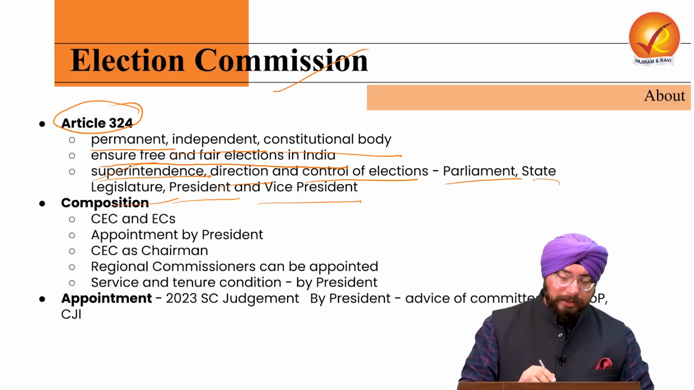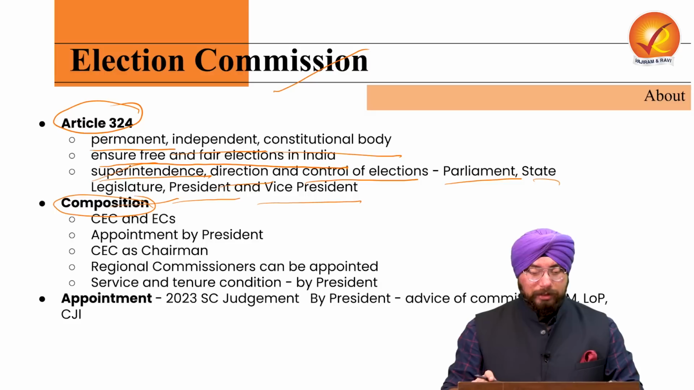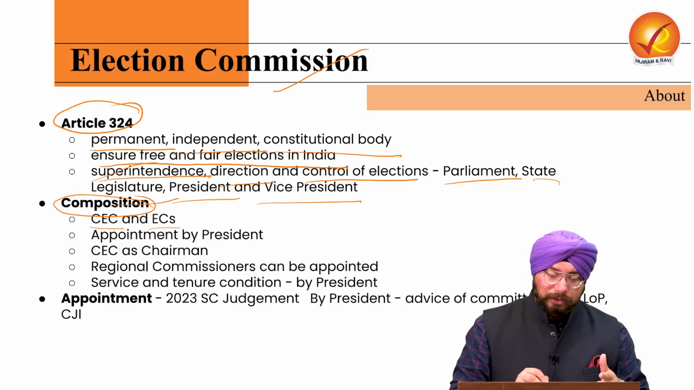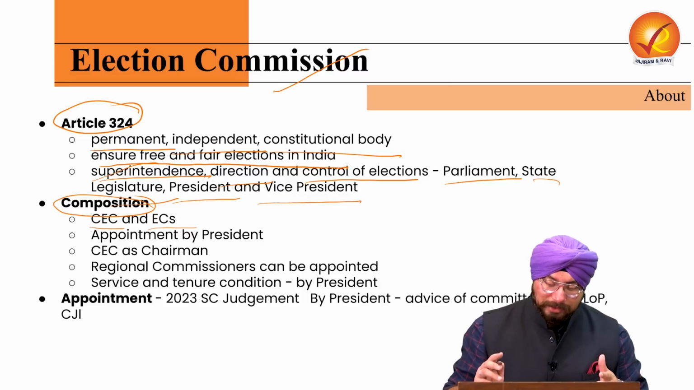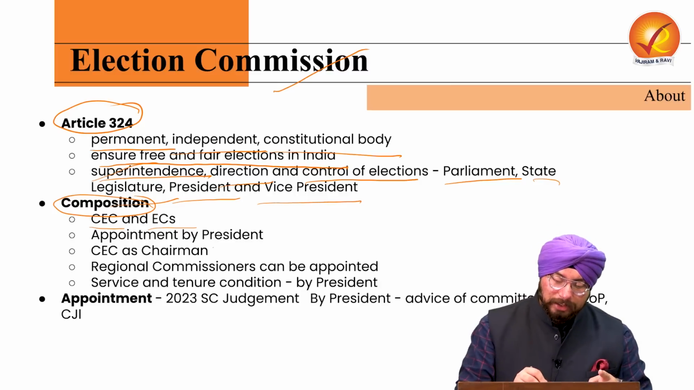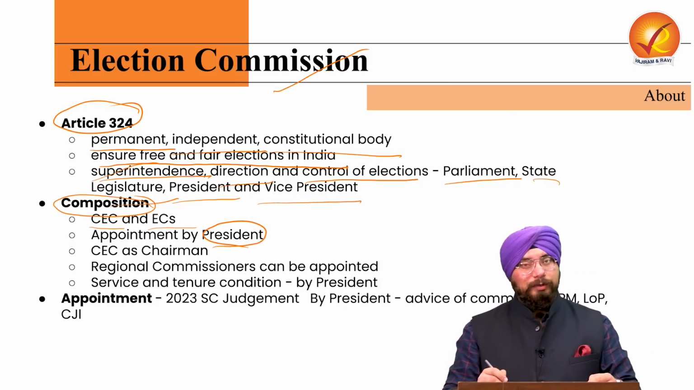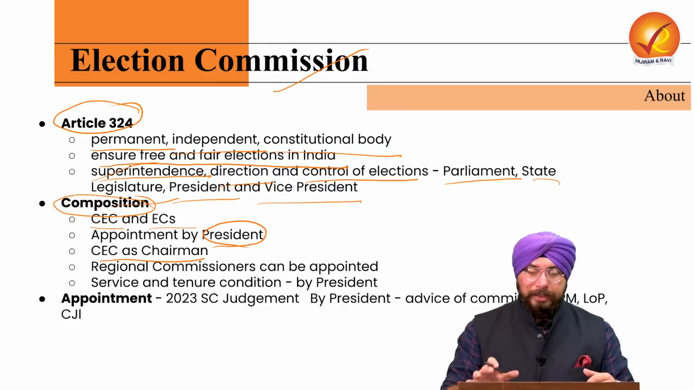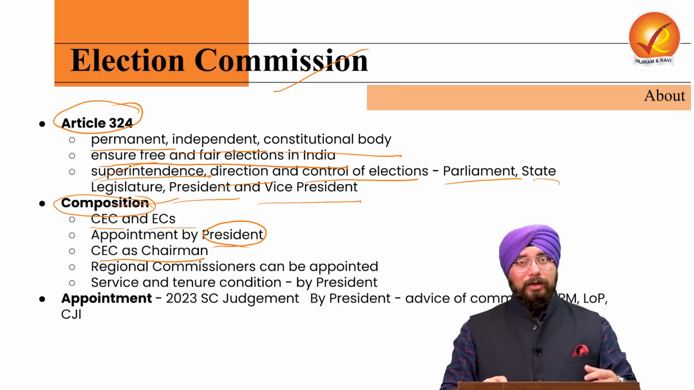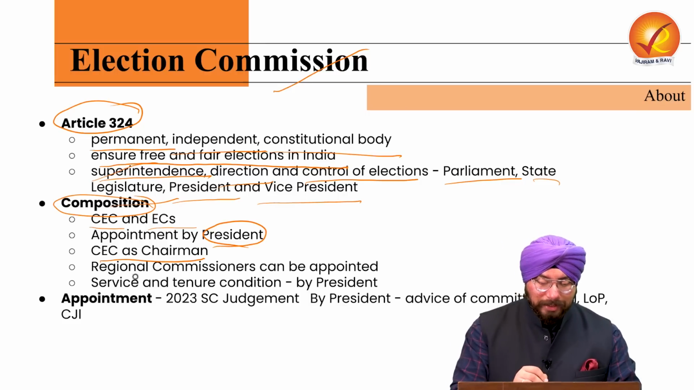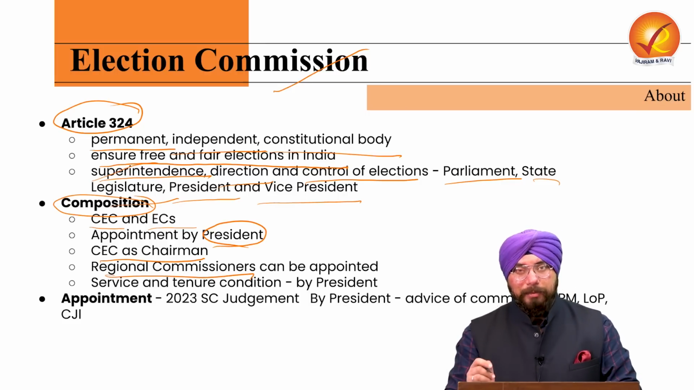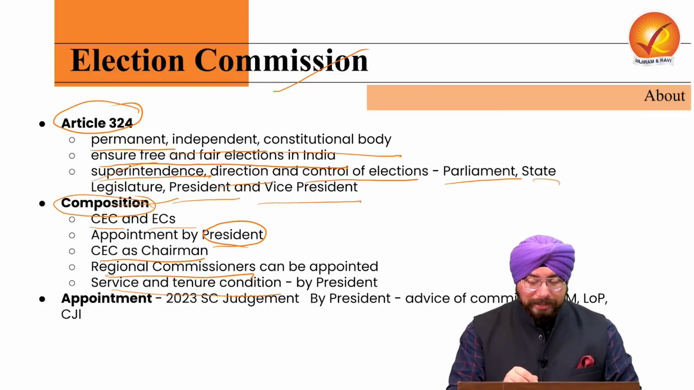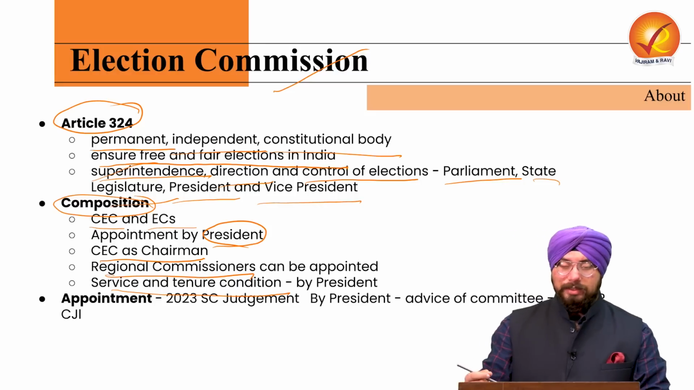Now let us study something about the composition of Election Commission. See, it's composed of a Chief Election Commissioner plus 2 election commissioners at the present time. And they are naturally appointed by the President of India. And Chief Election Commissioner serves as the Chairman of Election Commission of India. Now, there might be several instances where regional commissioners can be appointed by the President of India. And the service and tenure condition is decided by the President only.